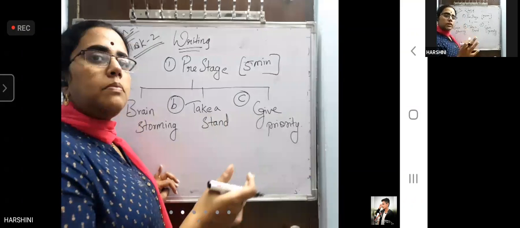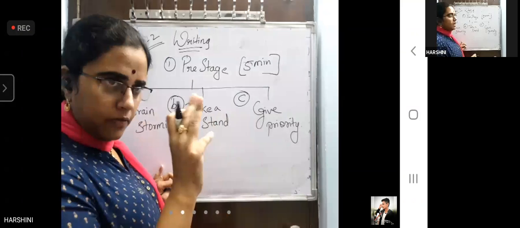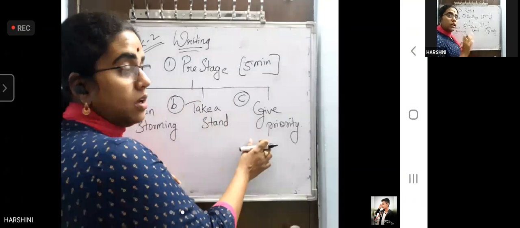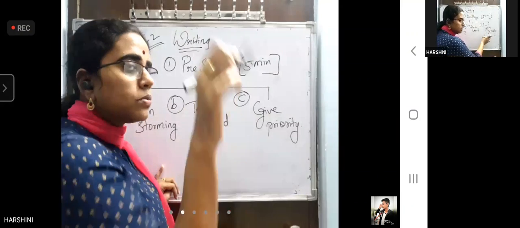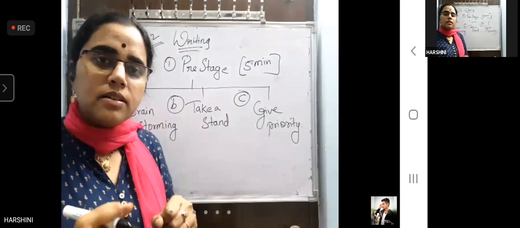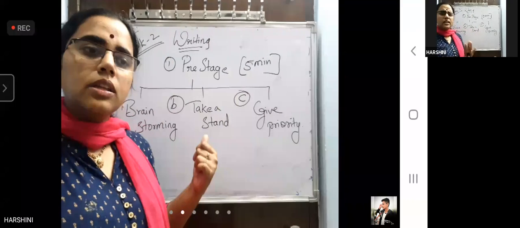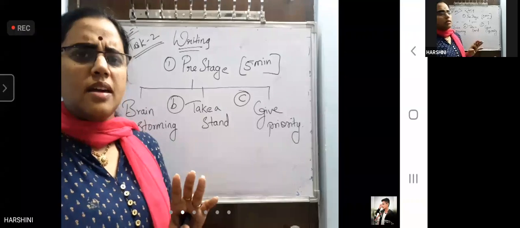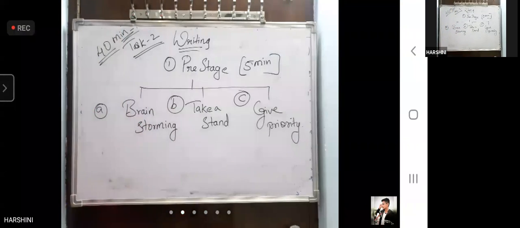So out of 10 points, you can write only on 3 points because 4 paragraphs are enough for the body. Okay, so you will take only a few points, then you number them 1, 2, 3. Then you give priority. Now you are 100% ready to write your essay. Only then you start writing your essay. Without doing this, you write an essay, but not a proper essay. First you copy this, then we go for the next.